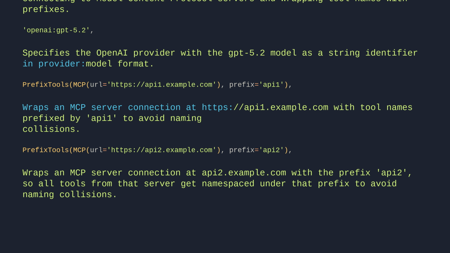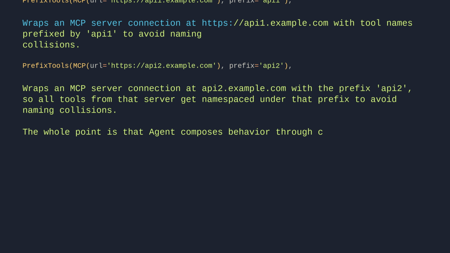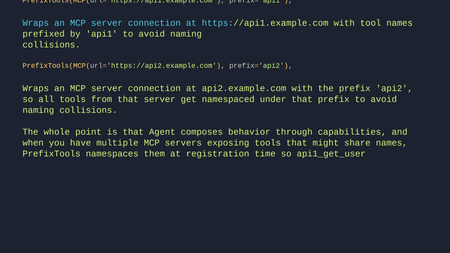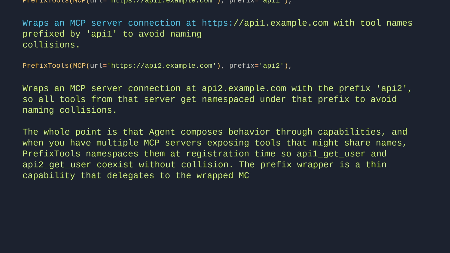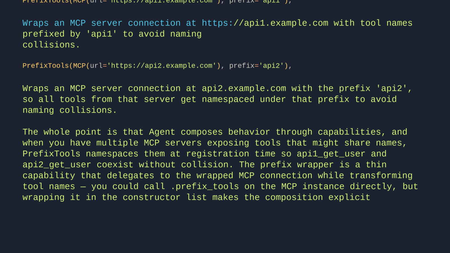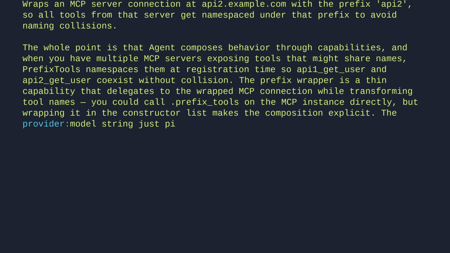The whole point is that the agent composes behavior through capabilities. And when you have multiple MCP servers exposing tools that might share names, PrefixTools namespaces them at registration time, so api1 get_user and api2 get_user coexist without collision. The prefix wrapper is a thin capability that delegates to the wrapped MCP connection while transforming tool names. You could call prefix tools on the MCP instance directly, but wrapping it in the constructor list makes the composition explicit. The provider model string just picks the model, and the capabilities list is where all the wiring happens.